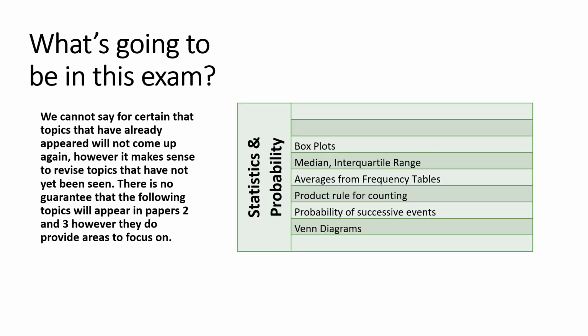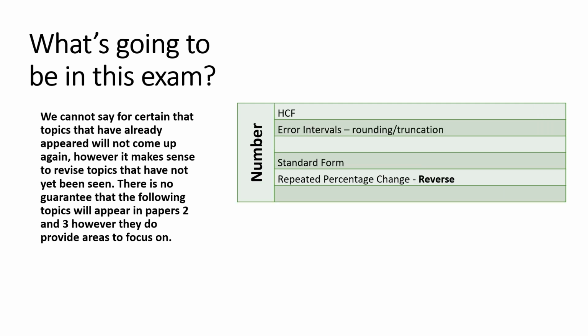Statistics and probability: I do not think we'll see another histogram, frequency polygon, or cumulative frequency graph. I think that would be unlikely, but there's still a lot there that we haven't seen. So box plots, product rule for counting, Venn diagrams, probabilities of successive events, etc.